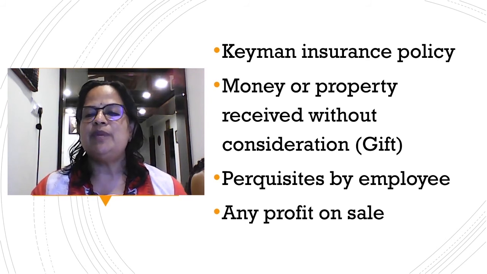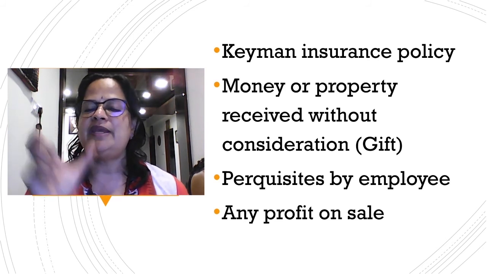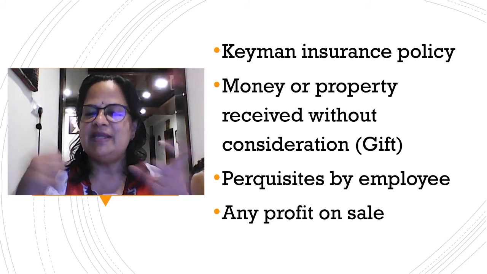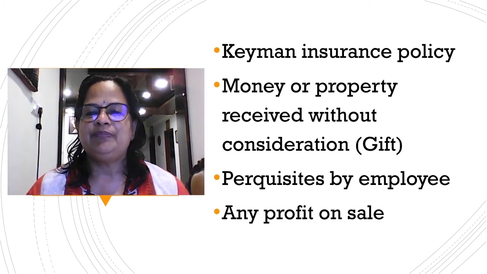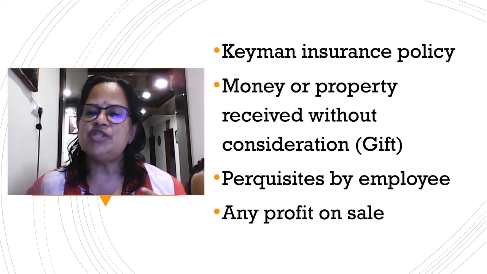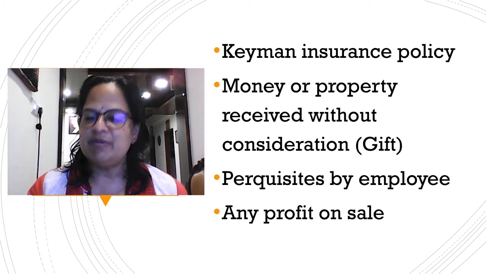Now perquisites by employee. Perquisites means, you remember the term perk in Cadbury, the advertisement itself, something to motivate the employees. Perquisites means in addition to the salary, based on the position, you are getting certain privileges.